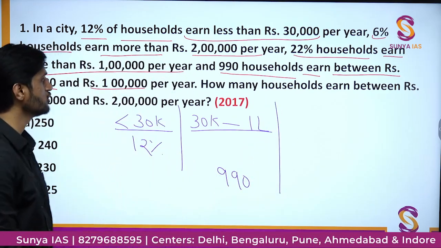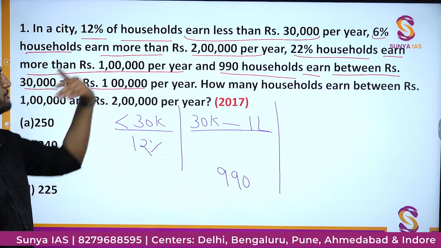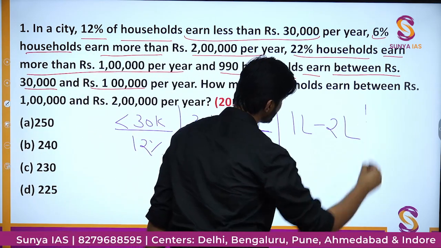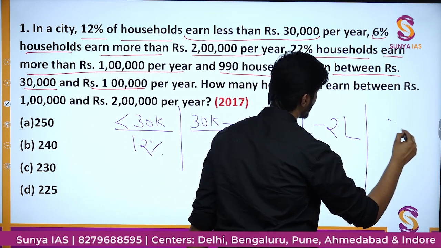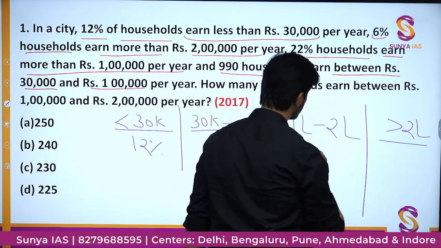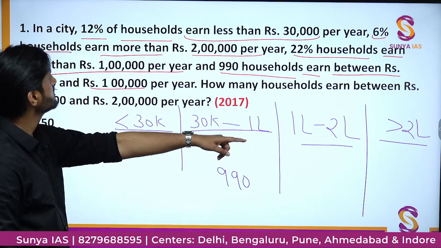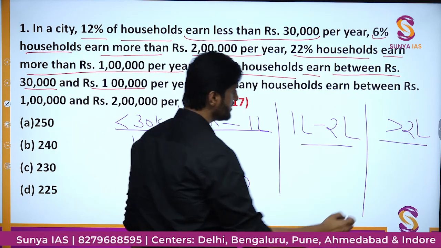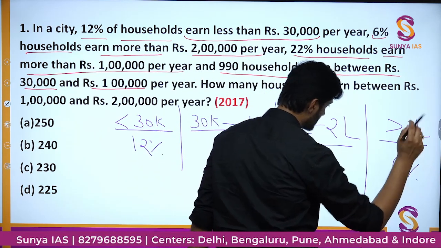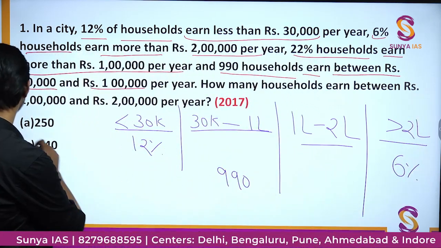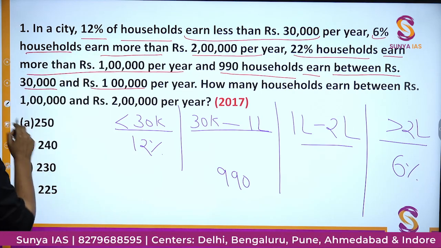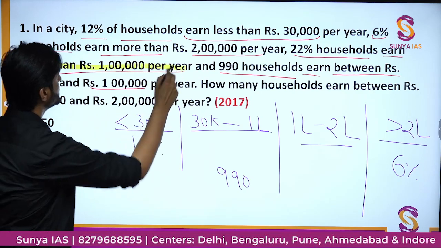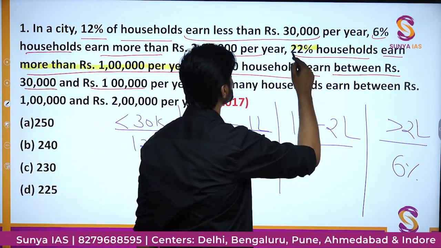Then we have those households which are earning more than 1 lakh but less than 2 lakh, in this range. And then we have those households which are earning greater than 2 lakhs per year. Those earning greater than 2 lakhs per year are actually 6%. Now pay attention to this part, I'm highlighting it. Those who are earning more than 1 lakh per year are actually 22%.